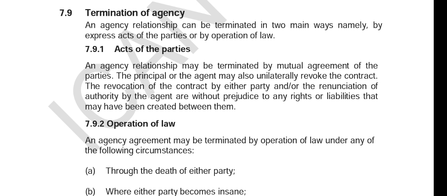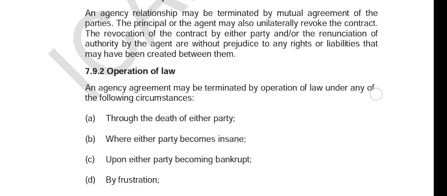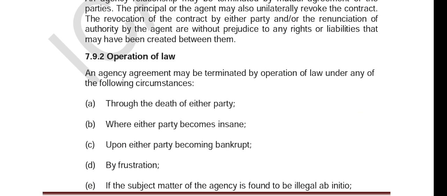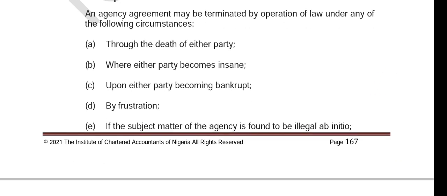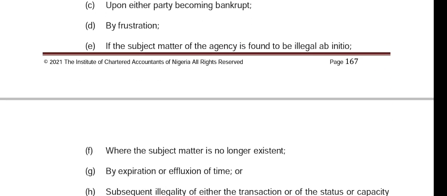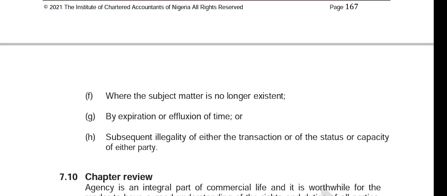Revoking can be in the form of the agent renouncing his authority to carry out acts on behalf of the principal. So that one is by the act of the parties. Now, operation of law is in the form of death of either party, or when either party becomes insane, bankrupt, or by frustration. Also, if the relationship is illegal ab initio, and there are other ways, right?